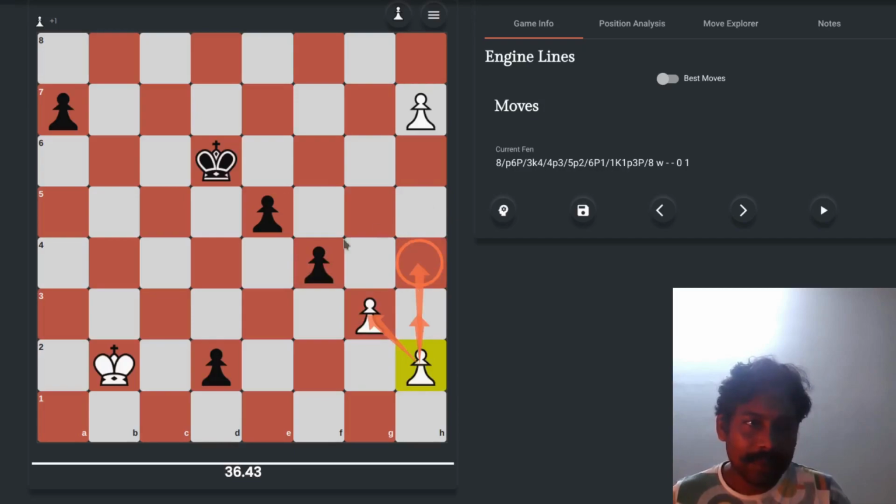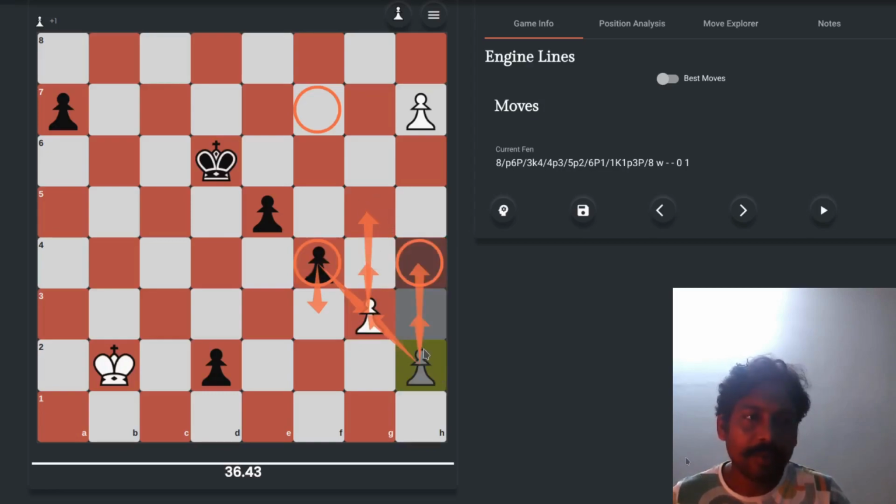Likewise, this black pawn can also capture this white pawn if it's black's turn to move. Also, since this black pawn is not on its 7th rank, which is the starting position, it can only move one step forward. Likewise for this pawn as well. If you want this pawn to move directly to this square, it won't be possible because it is not sitting on its original position. So this pawn can only move one step forward.